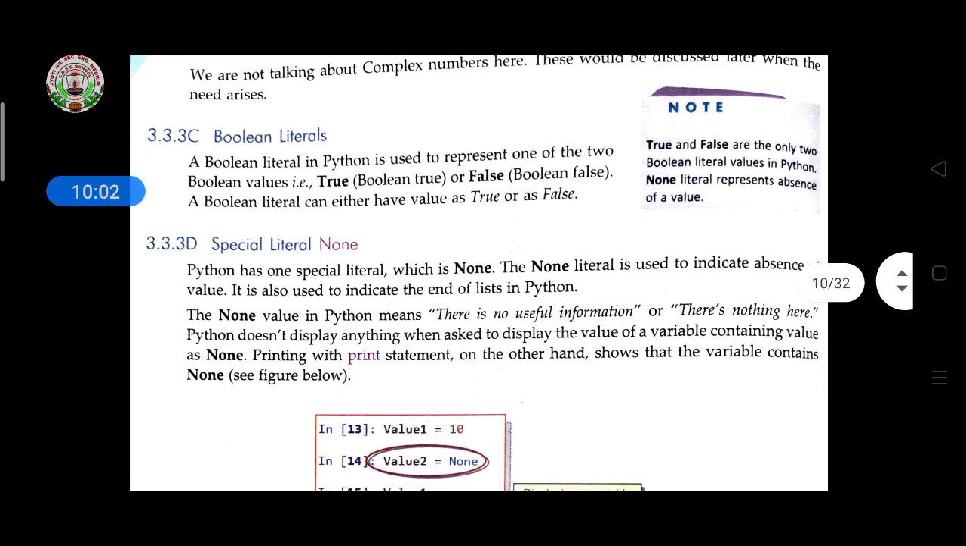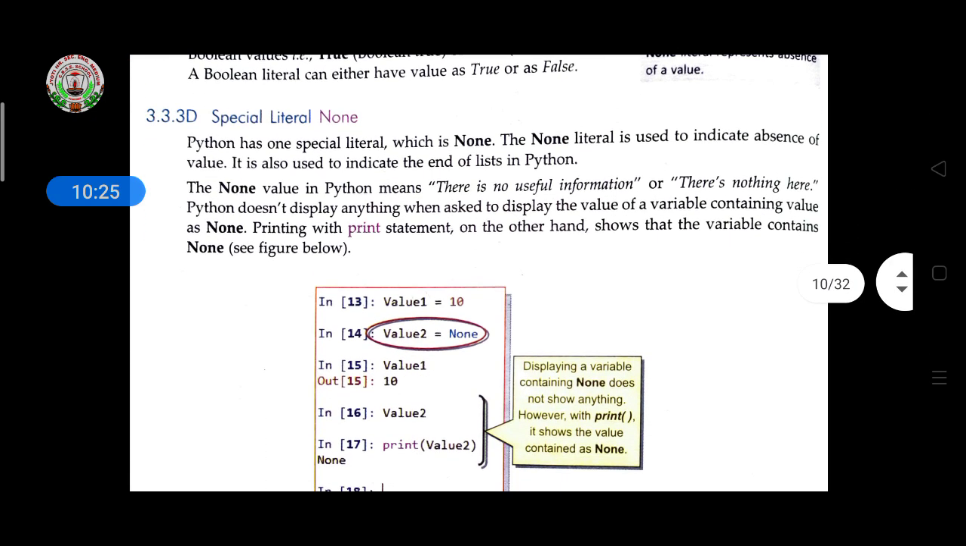Then come to the Boolean literals. Boolean literals in Python are used to represent one of the two Boolean values, that is true or false. The Boolean literals can either have the value true or false. So in Boolean we are using a true value and it returns the value as false or true. Now come to the special literal None. What is the special literal None? Python has one special literal which is None.